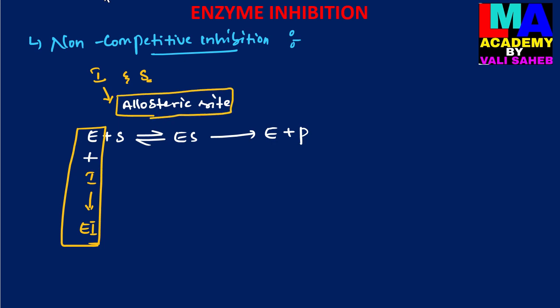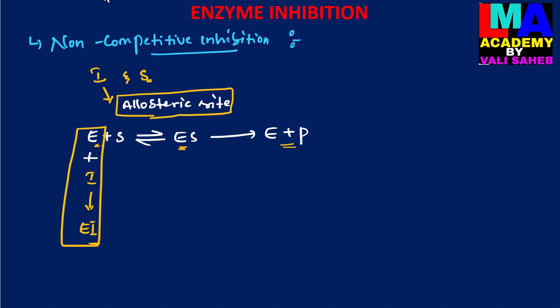When the inhibitor binds with the allosteric site of the enzyme, the enzyme will be inactivated, so it can easily inhibit the catalytic activity of the enzyme. An inactivated enzyme is not involved in the chemical reaction, does not form the enzyme substrate complex and does not produce the products.